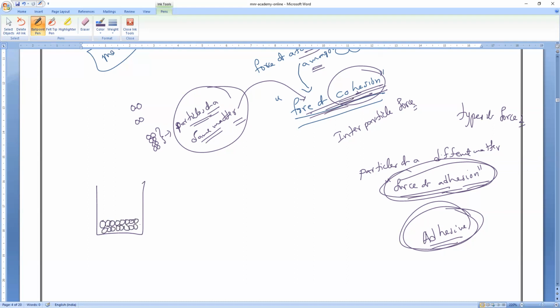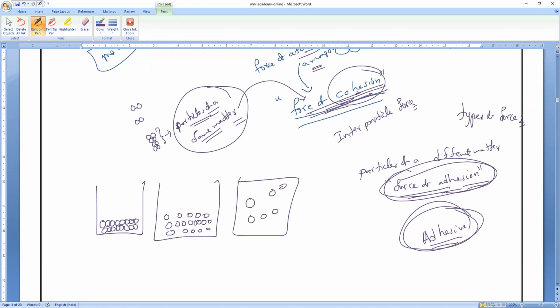Liquids are a little loosely packed, so compared to solids the force of attraction is less in liquids. And gases are very far away from each other, so the force of attraction is less. So that is what you have to remember.